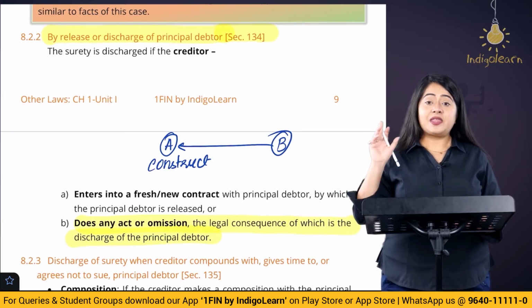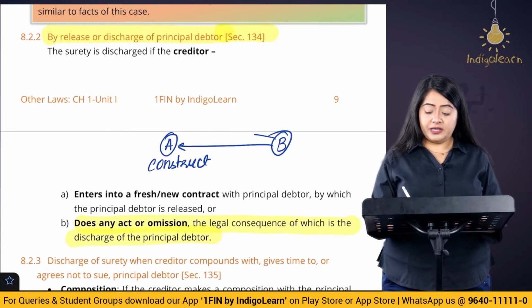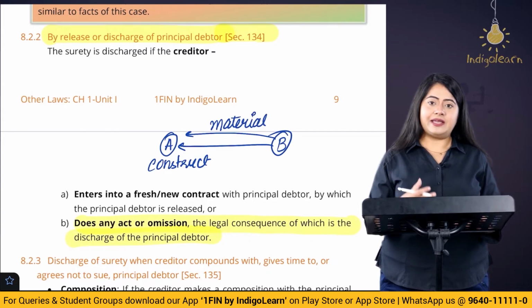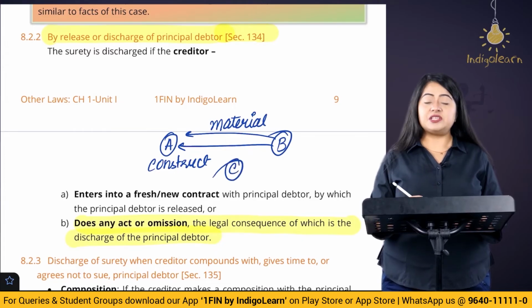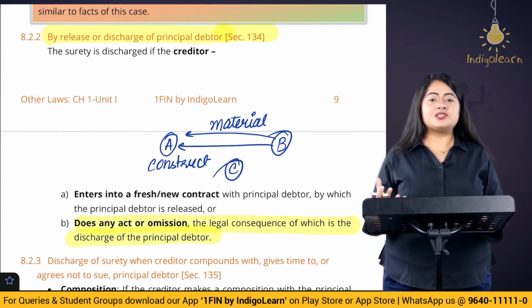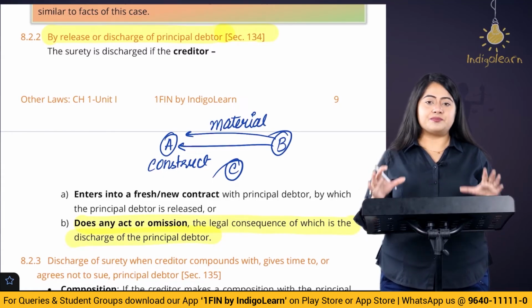B says, okay, fine, I'm going to provide you the material to make that house. So, B, who is the principal creditor, promises that he is going to supply the material. Only when he supplies the material, then A is going to construct the house. Here C becomes the surety. C promises that in case A doesn't construct the house, then C is going to bear all the charges. Now this is the simple contract.